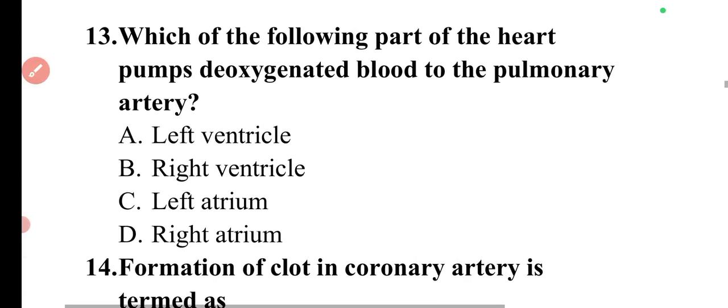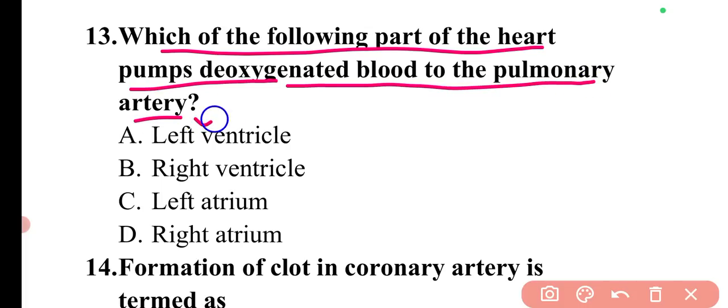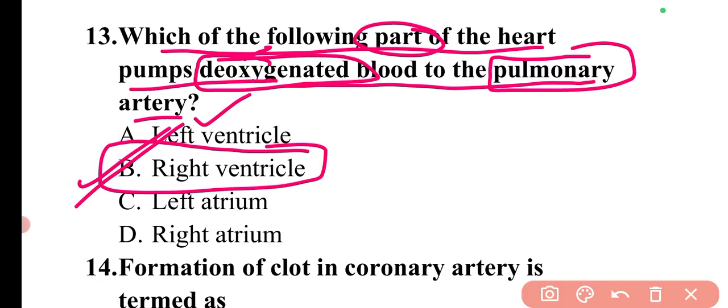Then the next question is, which of the following parts of the heart pumps deoxygenated blood to the pulmonary artery? We need to find the part of the heart which pumps the deoxygenated blood to the pulmonary artery, and this part is the right ventricle. So here option B is the correct answer.